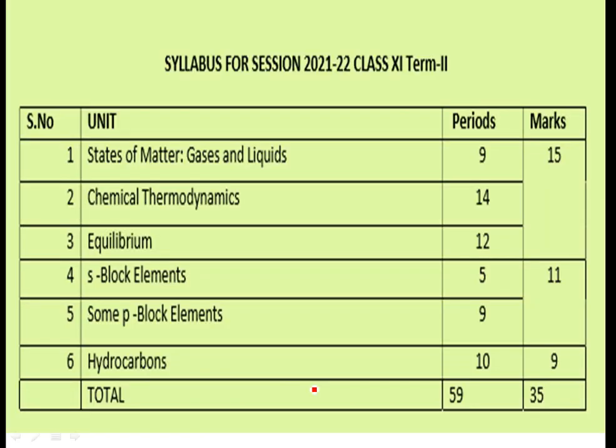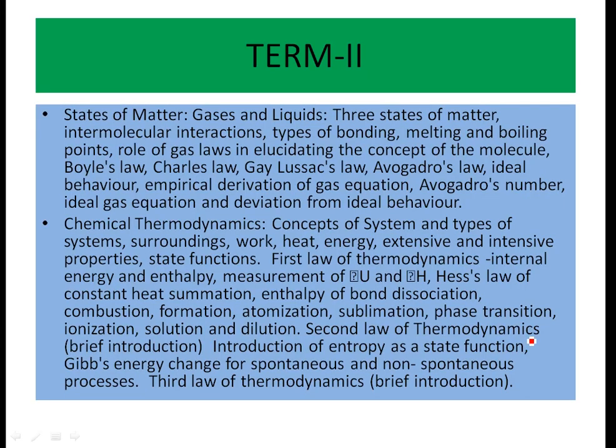Now for term second, these are the 6 chapters involved: states of matter, chemical thermodynamics, equilibrium, S block, some P block elements and hydrocarbons. The first 3 chapters carry 15 marks, the 2 chapters S and P block carry 11 marks, and the last chapter, hydrocarbons, carries 9 marks. For term second, these are the topics belonging to states of matter, chemical thermodynamics.